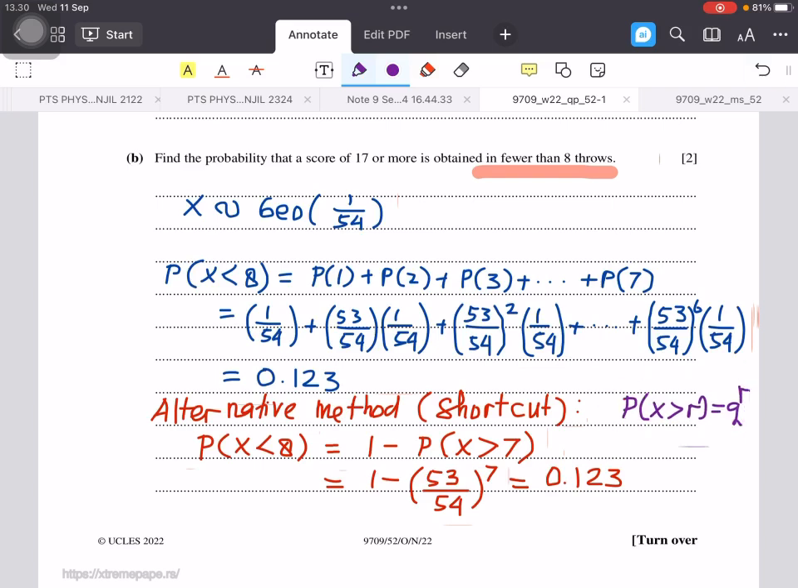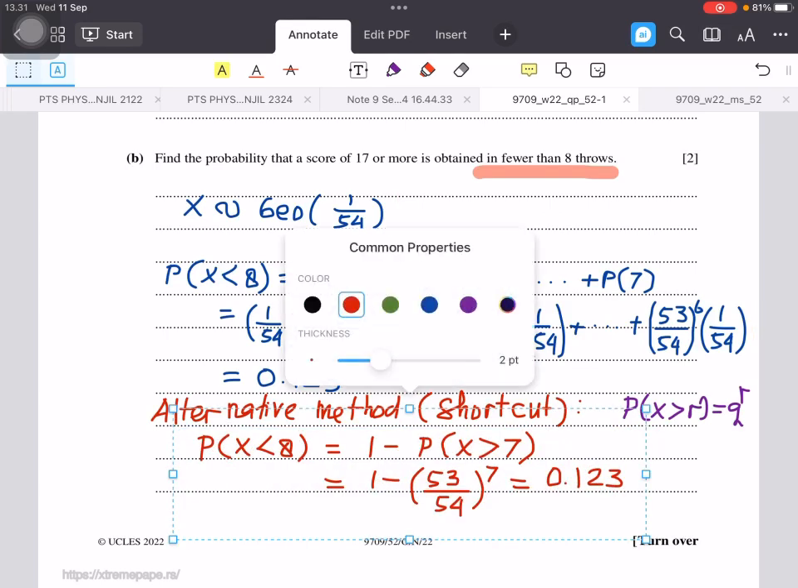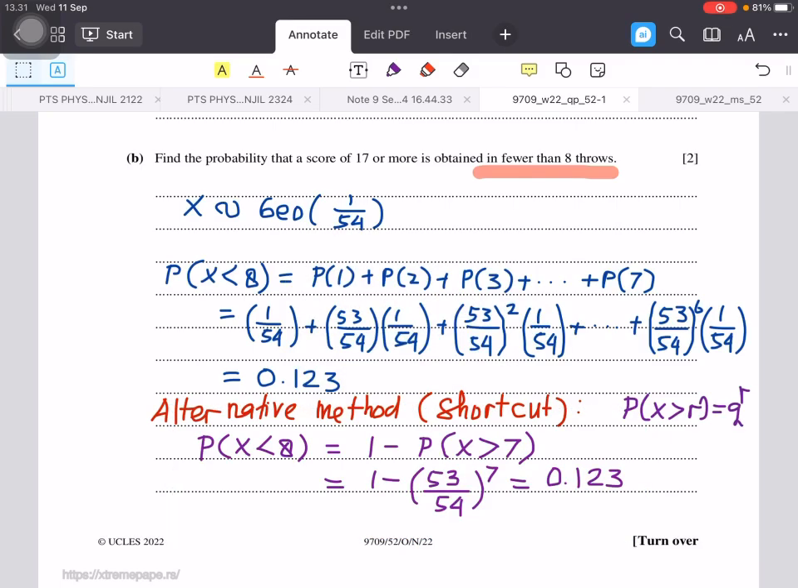But remember, 1 minus this one, 53 over 54 to the power of 7. We get the same answer as before, which is 0.123.